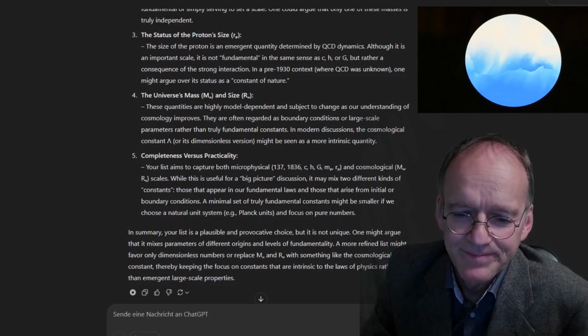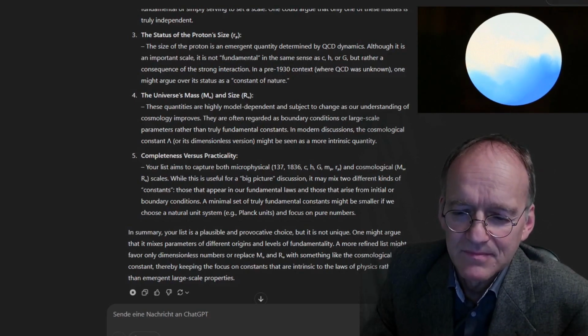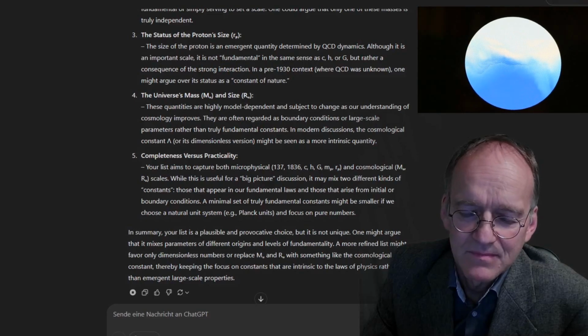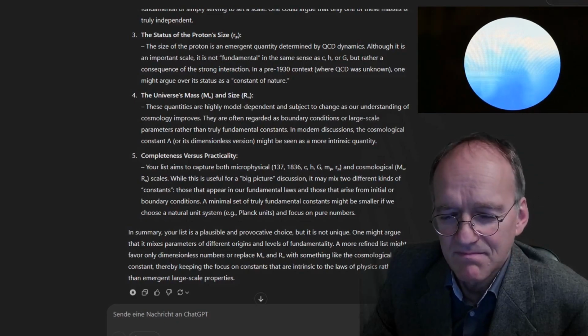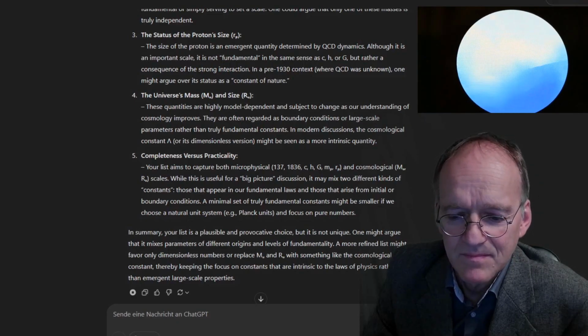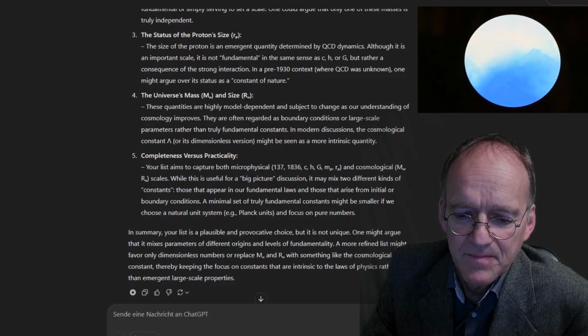Kind of disagree. In summary, your list is a plausible and provocative choice, but it is not unique. One might argue that it mixes parameters of different origins and levels of fundamentality. A more refined list might favor only dimensionless numbers or replace m_p and R_U with something like the cosmological constant, thereby keeping the focus on constants that are intrinsic to the laws of physics rather than emergent large-scale properties.